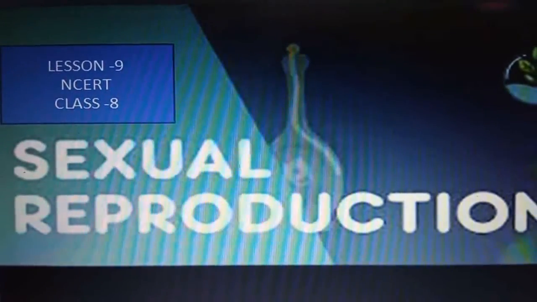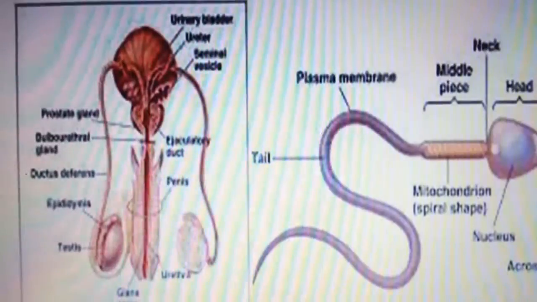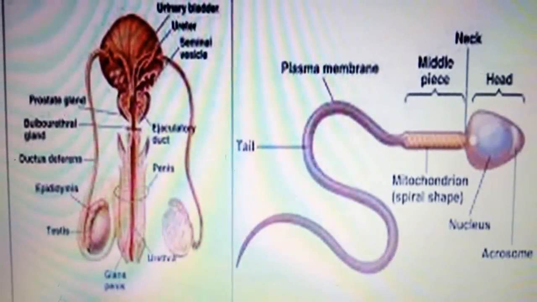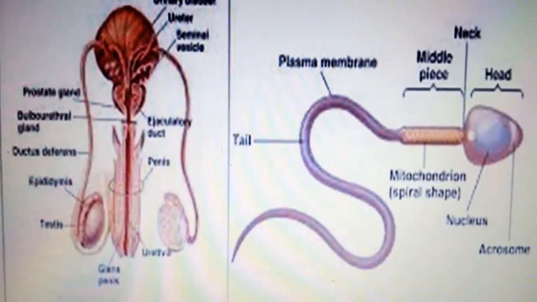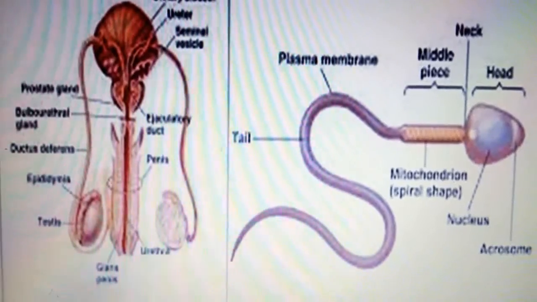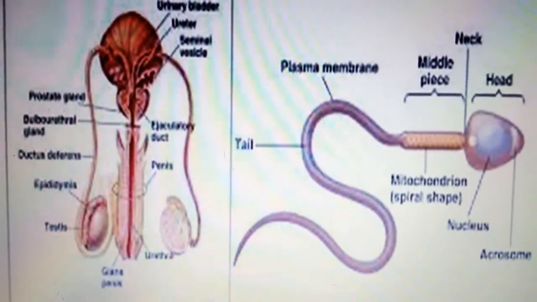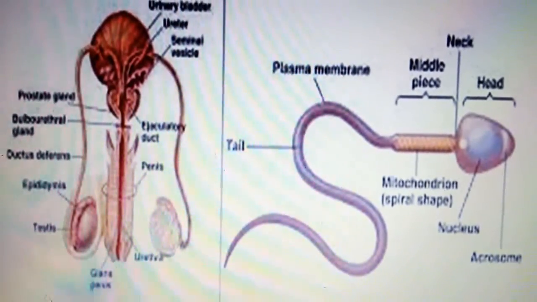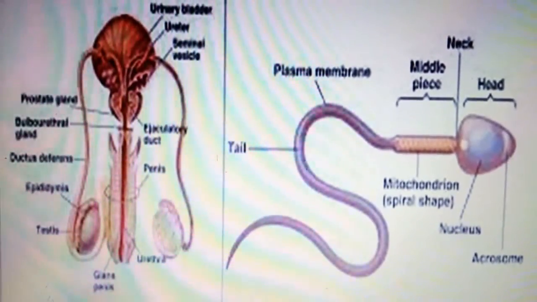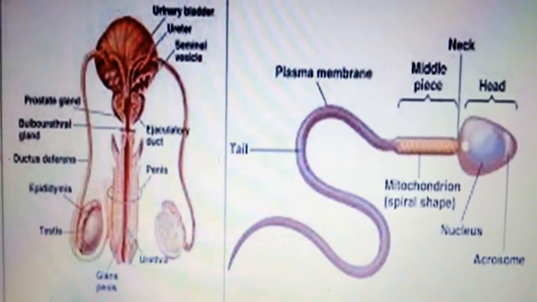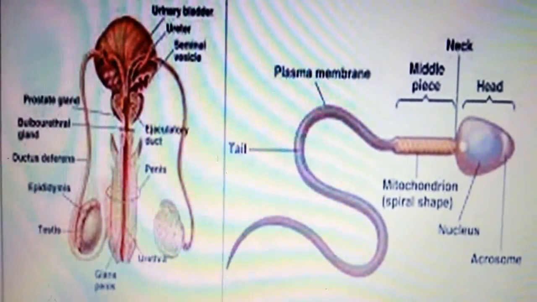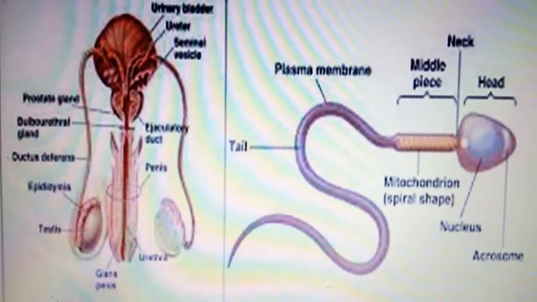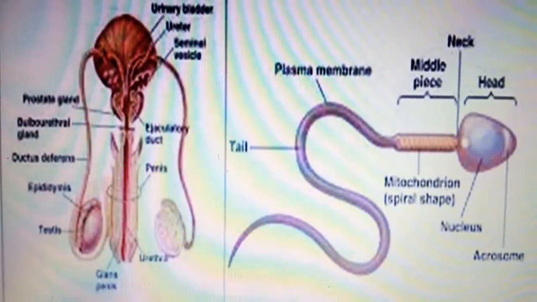So let's understand the male reproductive part. With diagrams I am going to explain it to you. So here we see the male reproductive part. The testes produce the male gametes called sperms. Millions of sperms are produced by the testes. Those sperms are very small in size. Each has a head, a middle piece and a tail. And it appears like a single cell. And it not only appears like a single cell, but it is a single cell.